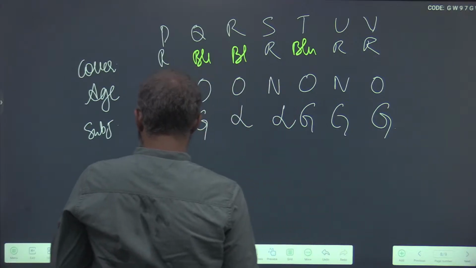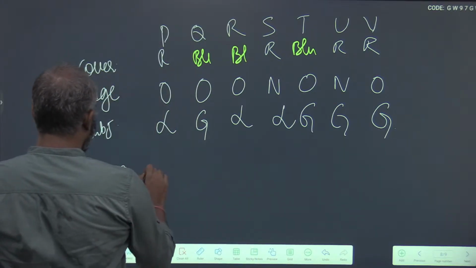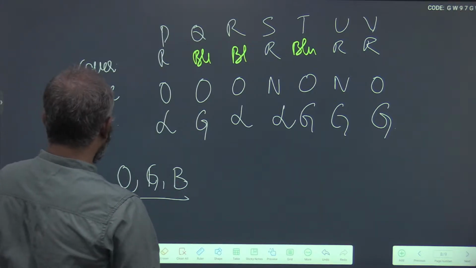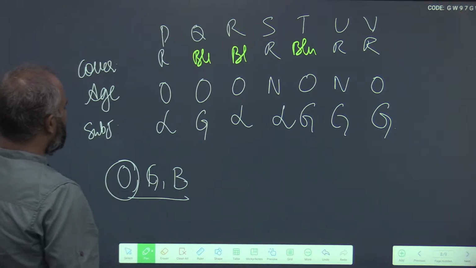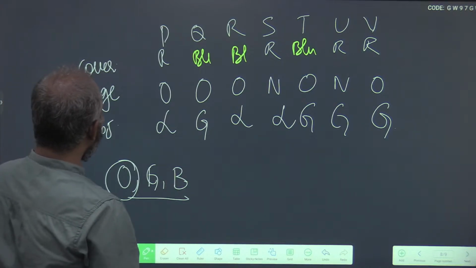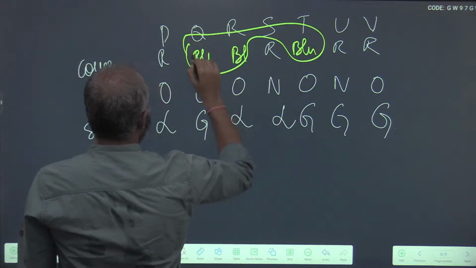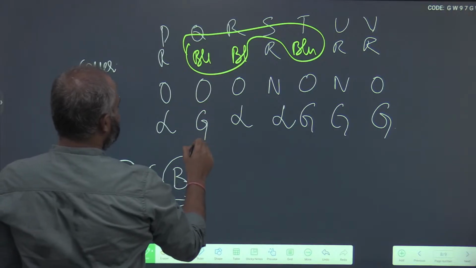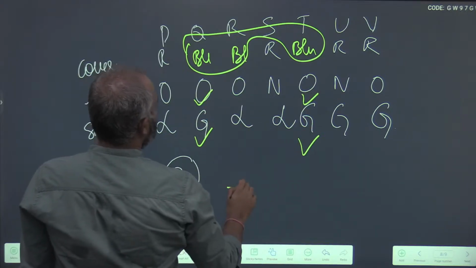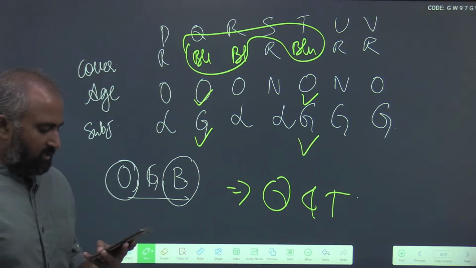The books of old gazettes with blue covers are, so we need old, gazette and blue. First, what do we need? Since this is an easy question, do not worry. We need blue, right? So how many blue are there? These three are blue, and in blue we need gazette. So these two are gazettes and these two are also old. So what is the answer? It is Q and T.